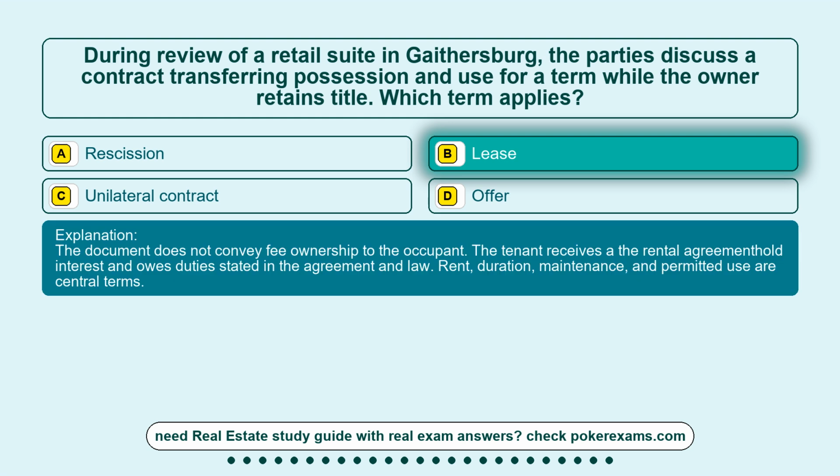The document does not convey fee ownership to the occupant. The tenant receives a leasehold interest and owes duties stated in the agreement and law. Rent, duration, maintenance, and permitted use are central terms.